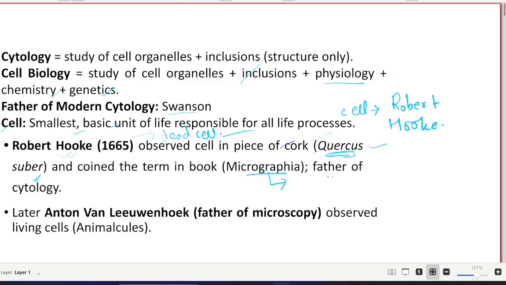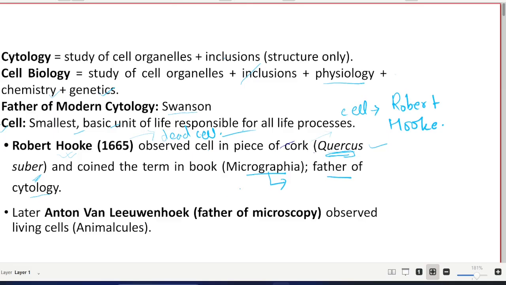The father of cytology is also Robert Hooke, as he made many contributions in the field of cytology. He is known as the father of cytology because the cell was first observed by Robert Hooke. No matter that it was a dead cell, he gave the initiative to see the cell even in a piece of cork, which was a nice initiation. The father of cytology is Robert Hooke, and the father of modern cytology is Schwann, so don't be in a dilemma.